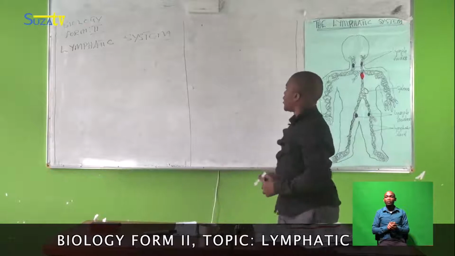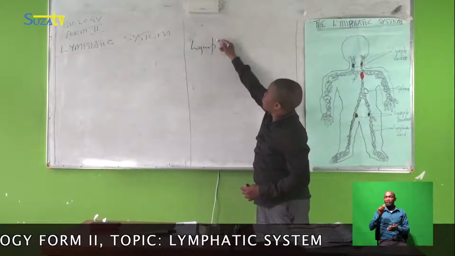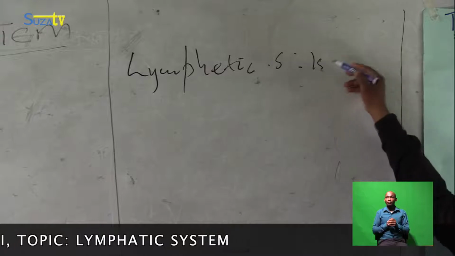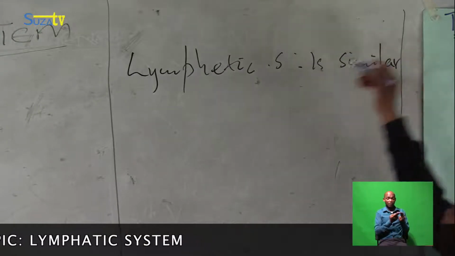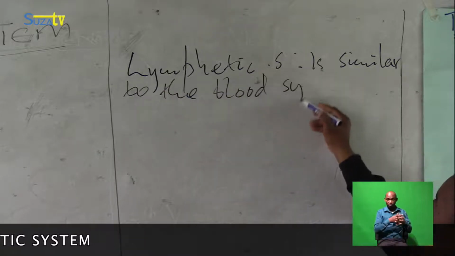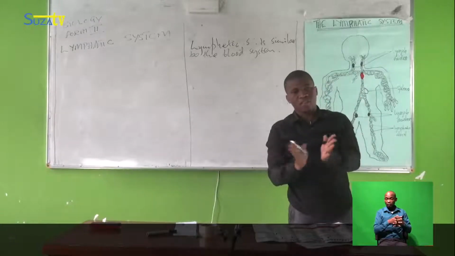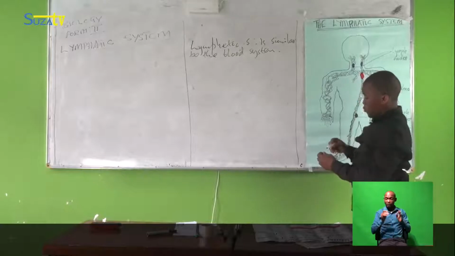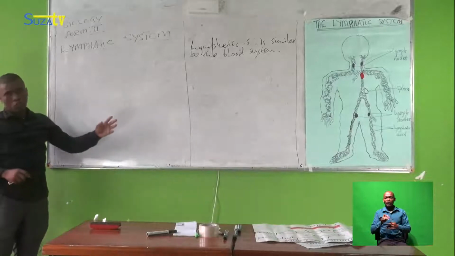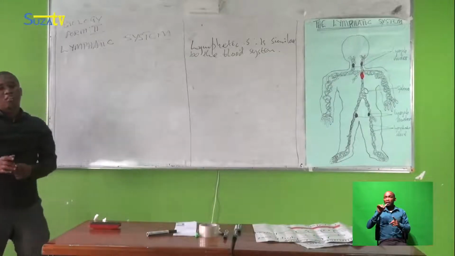Ali said the lymphatic system is similar to the blood system. Good. Clap one for Ali. Good trying. Thank you a lot. So, according to Ali, and the majority, we confuse between these two concepts, the lymphatic system and the blood system.